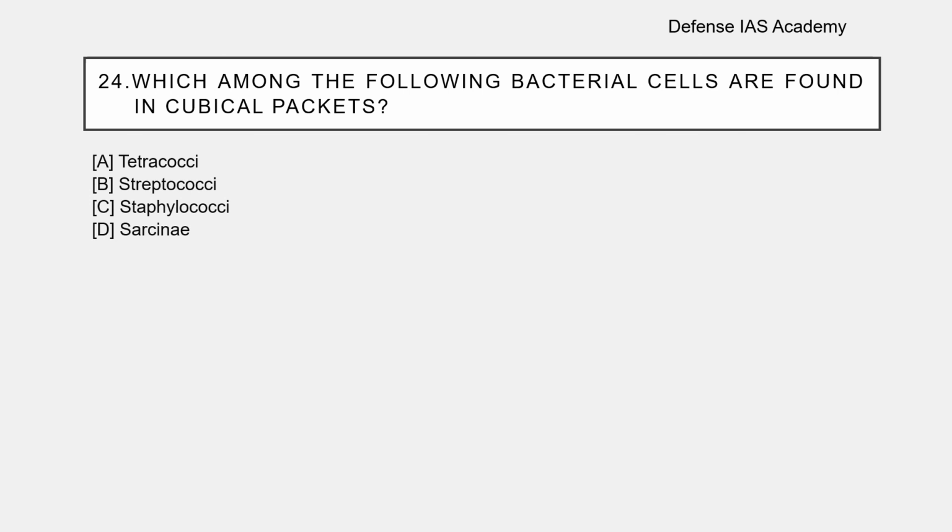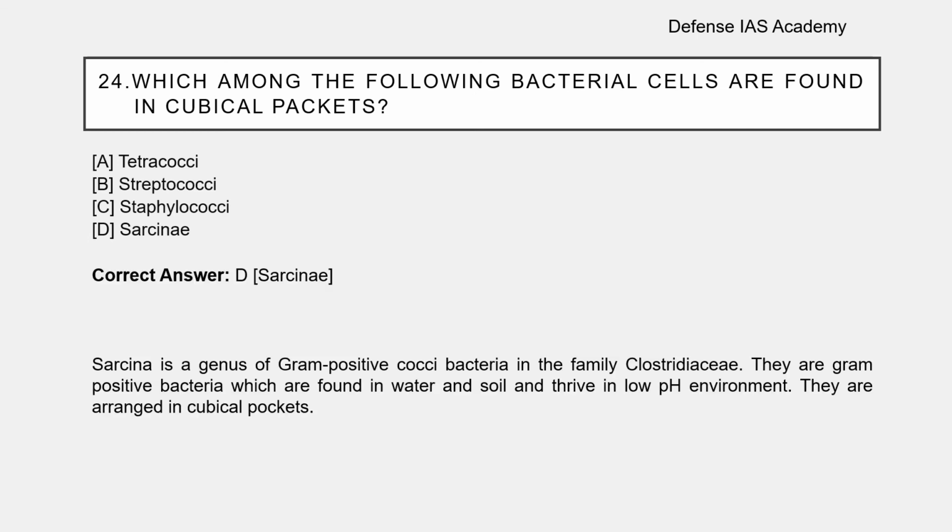Question number 24. Which among the following bacterial cells are found in cubical packets? Options are: A, tetracocci; option B, streptococci; option C, staphylococci; option D, Sarcinae. The correct answer is option D, Sarcinae. The Sarcinae is a gram-positive cocci bacteria. They are found in water and soil, and they can thrive in very low pH environment. These are arranged in cubical packets.